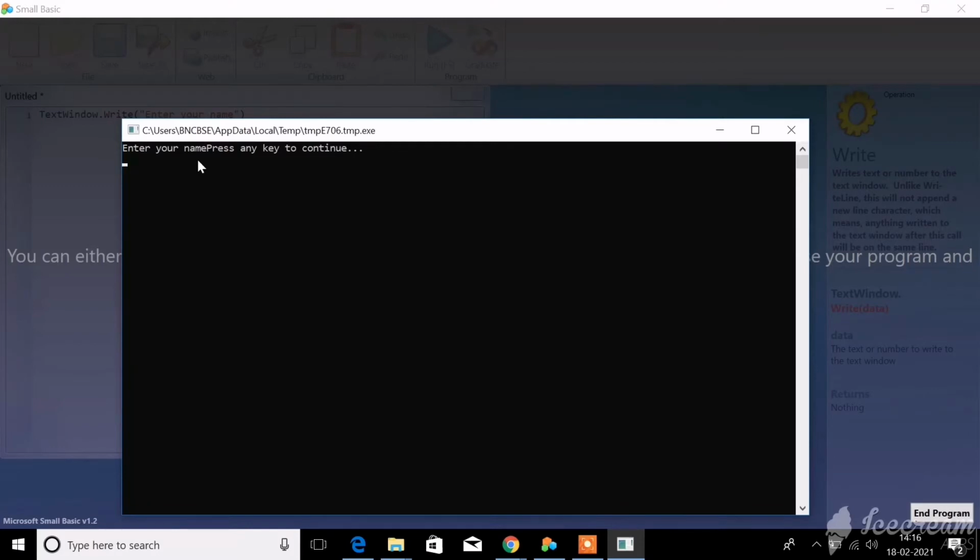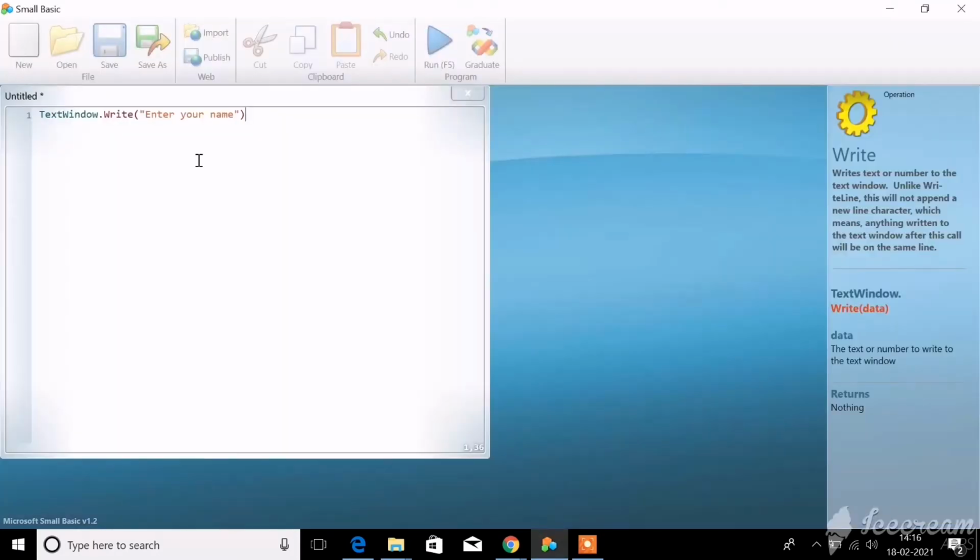No, you can press any key. When you press any key, it will go back to the editor window. See? Can you see? Okay, so I want all of you to try this. Now, "enter your name" has been typed in. Now let me type one more command.